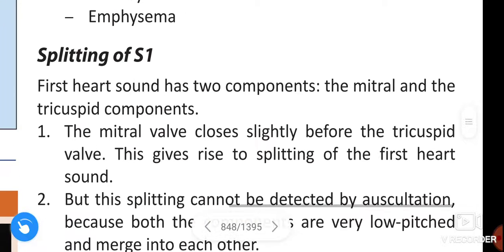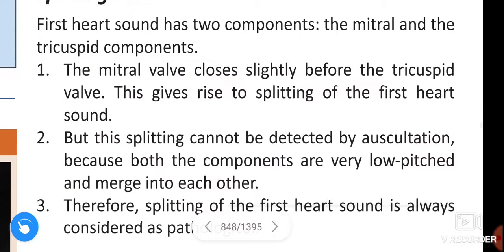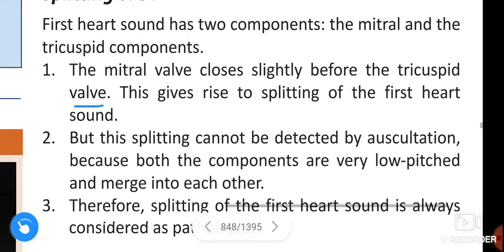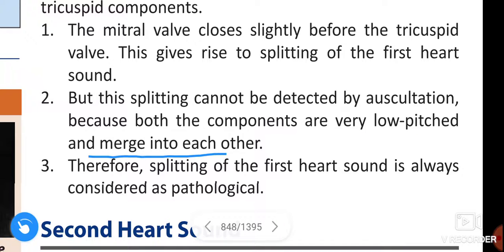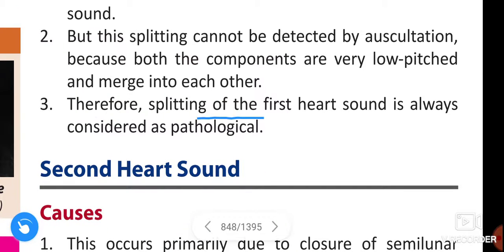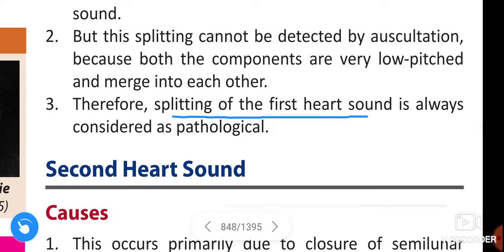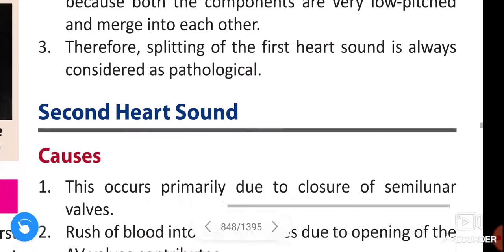See once again, splitting of S1. First heart sound has two components, mitral and tricuspid components. The mitral valve closes slightly before the tricuspid valve. This gives rise to splitting of first heart sound. But this splitting can't be detected by auscultation because both the components are very low pitched and merge into each other. Therefore, splitting of first heart sound is always considered as pathological.